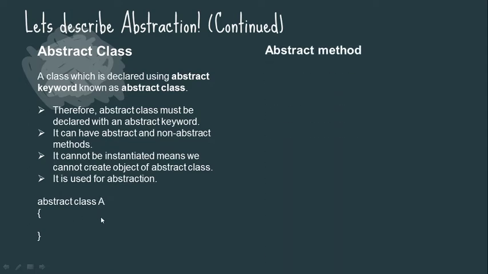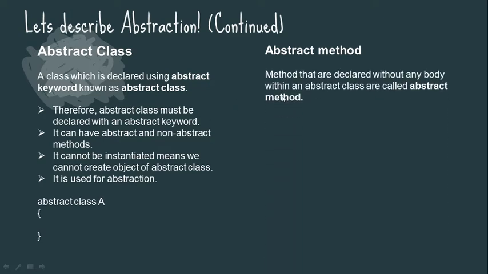Abstract method: as we know, an abstract class can have an abstract method as well as a non-abstract method. Methods that are declared without any body within an abstract class are called abstract methods, meaning no body is given inside an abstract method. So, abstract class A, abstract void callMe.